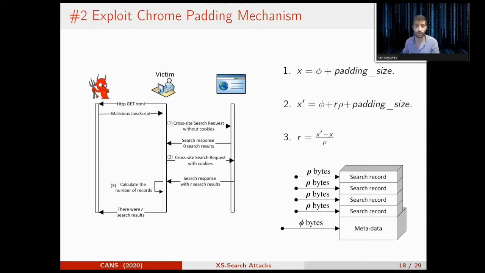So, as you can see in the figure, the first request is sent without cookies, so the response is an empty one. The size of the response will be phi bytes of the metadata plus the calculated padding size. The second request is sent with cookies, so the response is a full response with some search records. The size of this response is phi bytes of the metadata plus the size of the search records plus the same padding size of the previous empty response. Now, using this simple formula, we can calculate R, the amount of the search records.